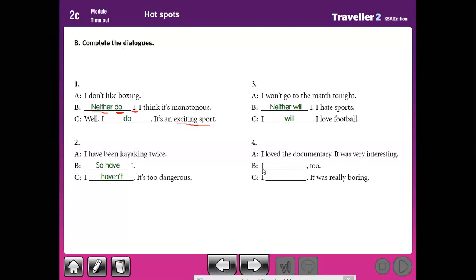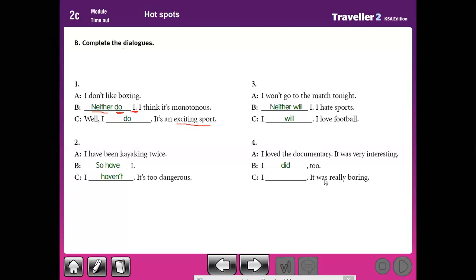So you should use subject plus affirmative auxiliary verb plus too at the end of the sentence. He put here too. Here, loved, the verb is in the past. So we use auxiliary verb did. Yes, here's the auxiliary verb because the verb is in the past simple. Loved, played, cooked, walked, like this.